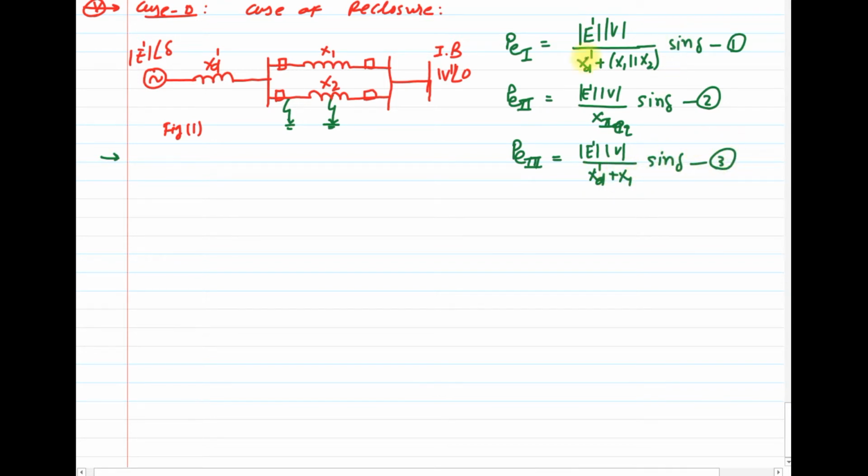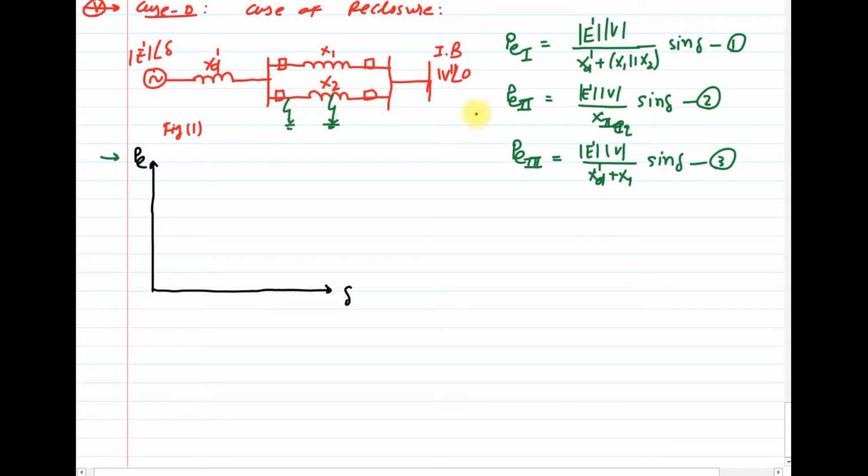I hope you have clear up to this. According to that, you will draw the P delta curve from all these three equations. Here we have considered the fault at the middle of the transmission line.